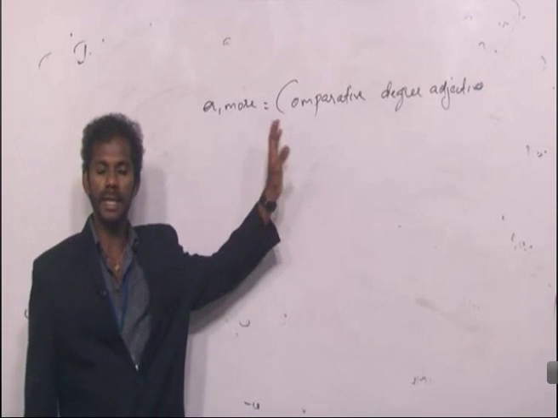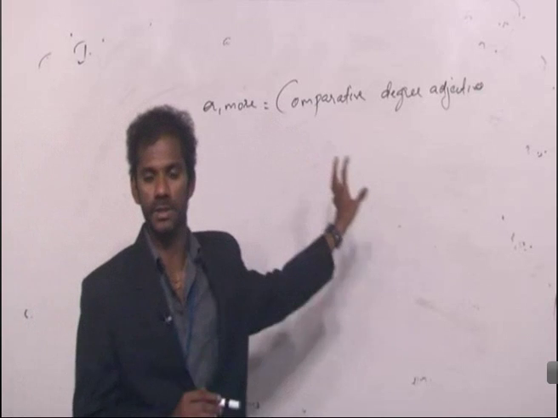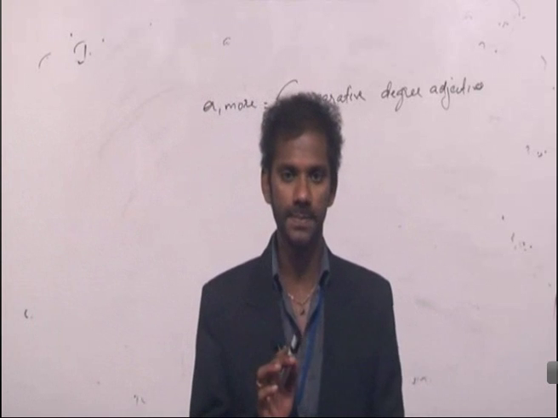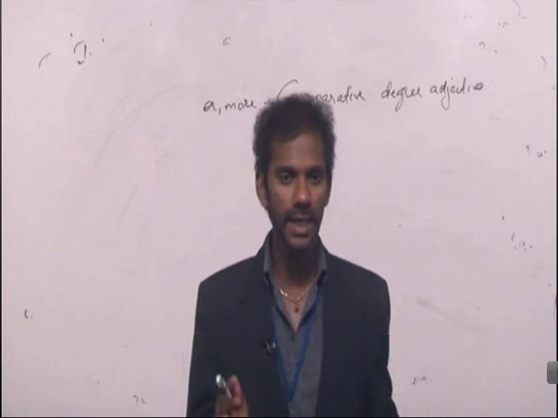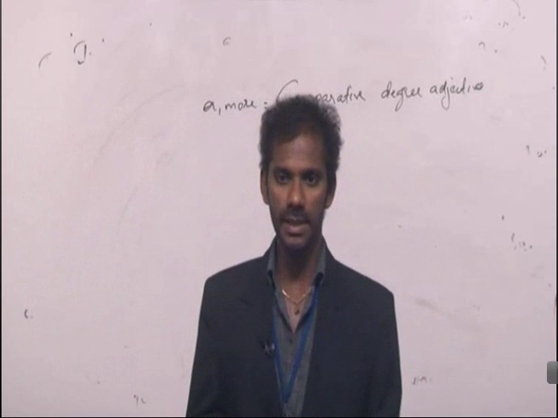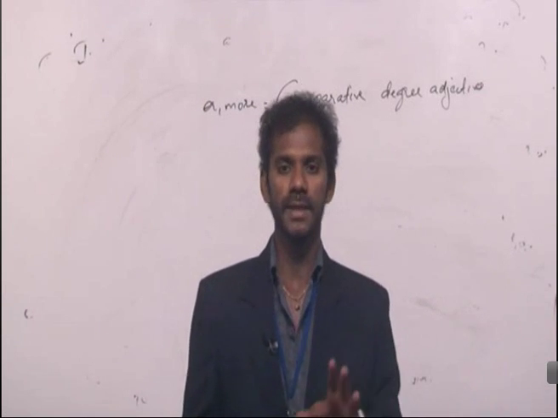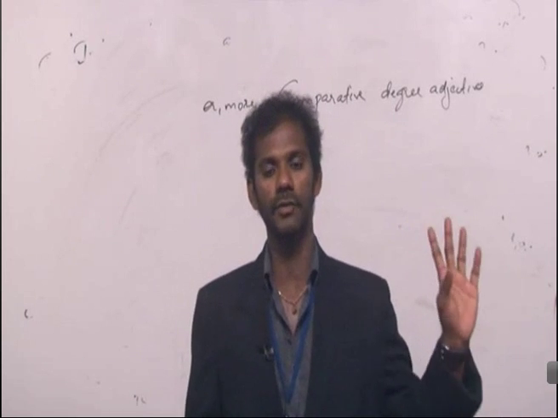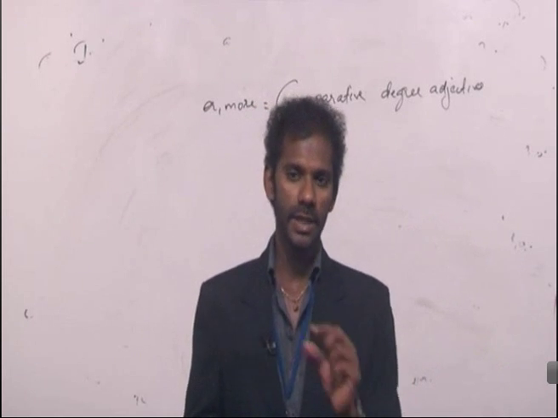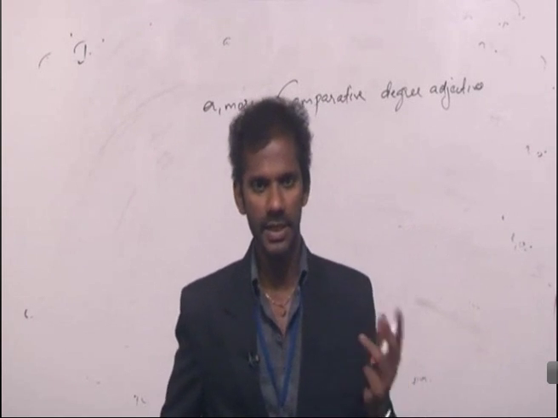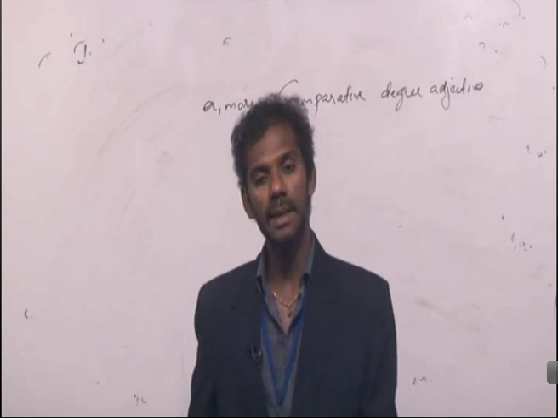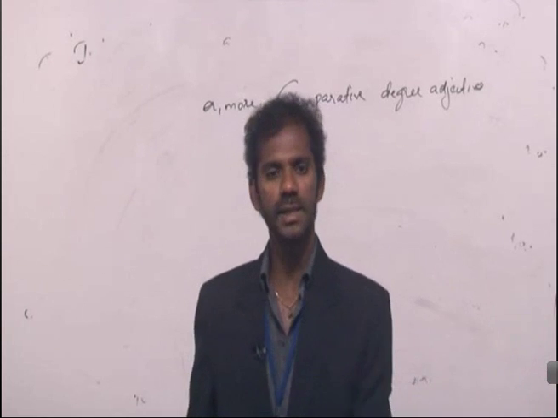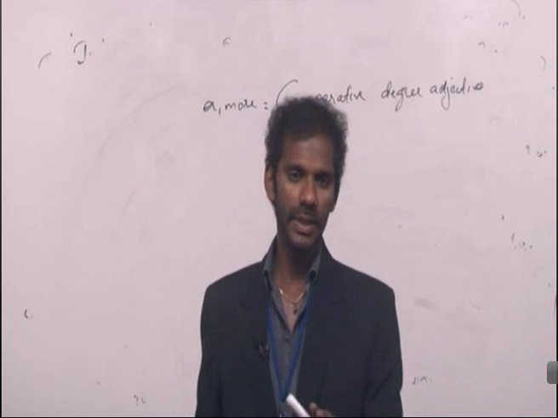If there is a comparative degree adjective in the option, there must be a comparative degree adjective in the question. If not, eliminate. Clear? That means if X and Y are getting compared in the option, X and Y must get compared in the paragraph also. If not, eliminate. So in an option, if you come across a comparative degree adjective, ER words or more words, see whether there is any comparative degree adjective in the question. If there is none, just eliminate that option. Clear? Fine. I'll give an example anyways.